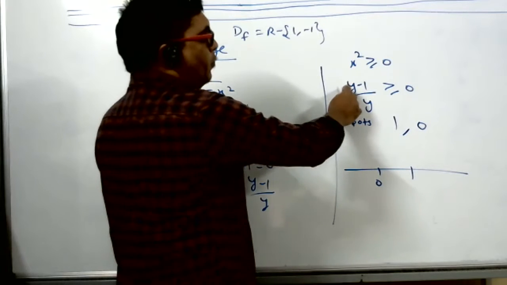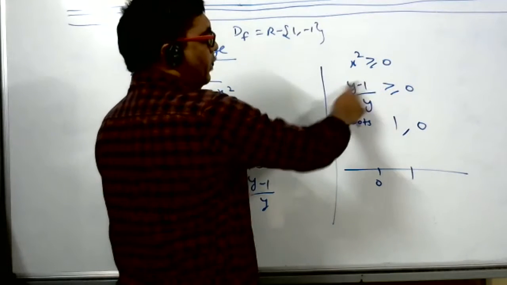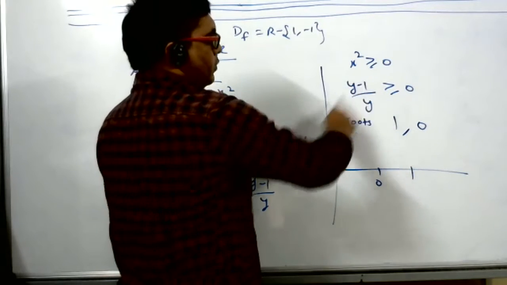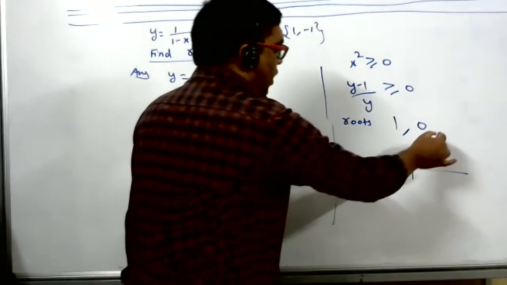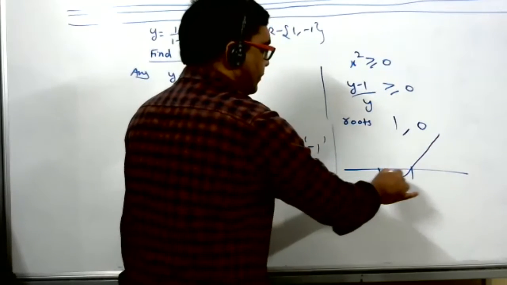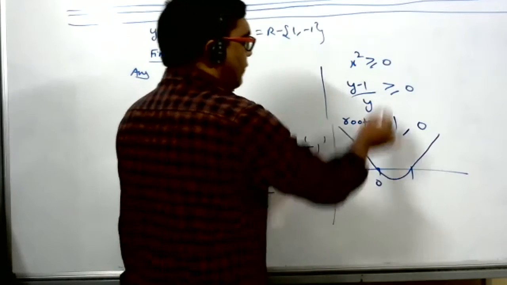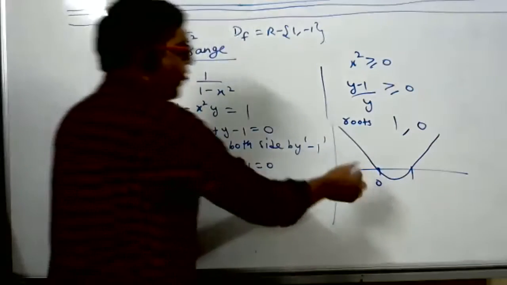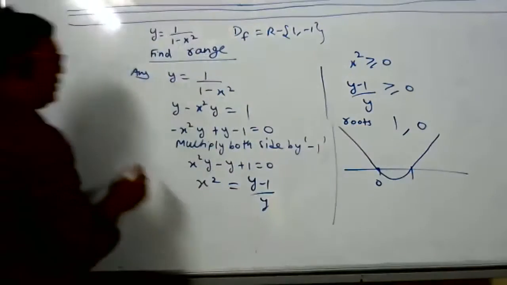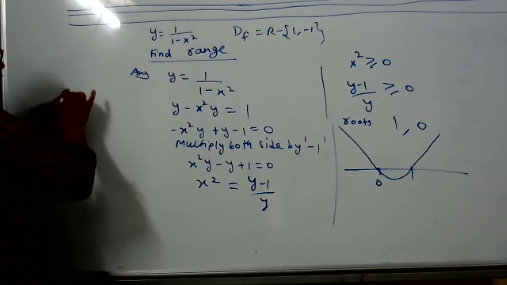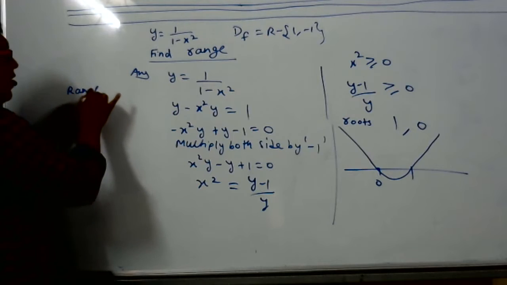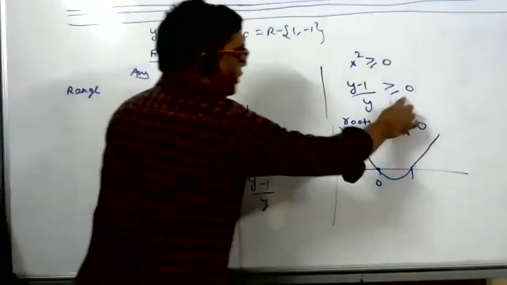So put a number more than 1. What will you get, positive or negative in the numerator? Sir, positive. Positive means start from upwards. So now tell me what I want. Greater than or equal to 0. Where is the curve above the x-axis? Which is the interval? When is the curve above the x-axis?